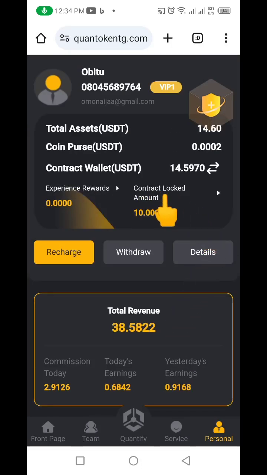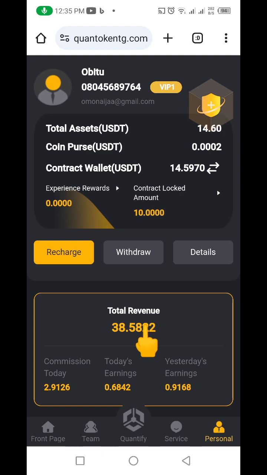If you see contract locked here, you see $10, contract locked amount $10. But if you check up here, you can see I have $14.60 here, meaning today I have about $4.60 that I'm going to be withdrawing from my account. And if you come down here and check total revenue, you can see that I've made over the $10 that I actually invested into this project.